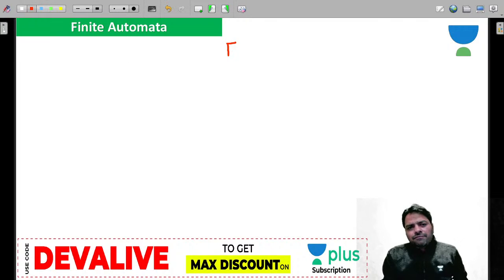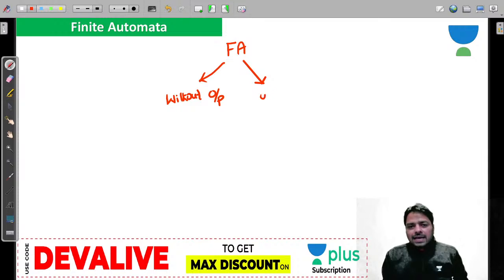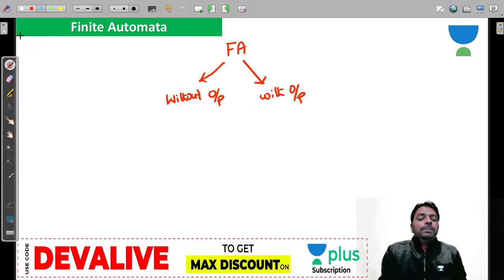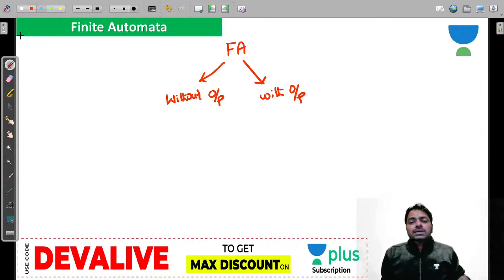Guys, finite automata, you know it. We have finite automata with output. First we learned without output, and second one with output. Most people do not know that the behavior of these two machines is different, but the complexity of designing is equivalent.